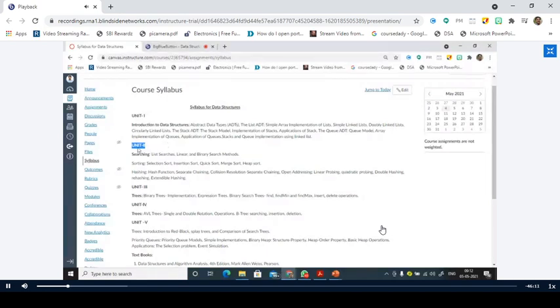And coming to second unit, it is again divided into 3 important topics. The first topic is related to searching method. Searching, right? We have only 2 searching algorithms that we need to discuss in our syllabus part. That is the linear searching, and the second one is the binary search method.